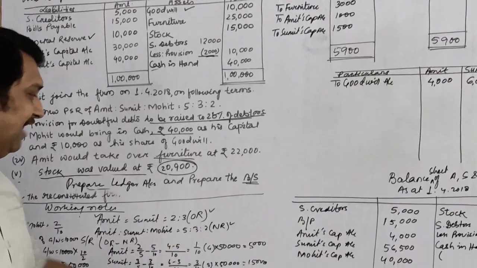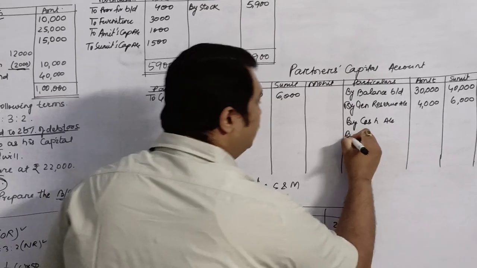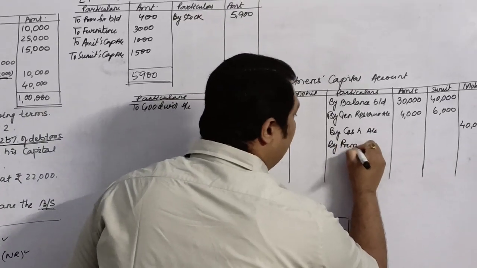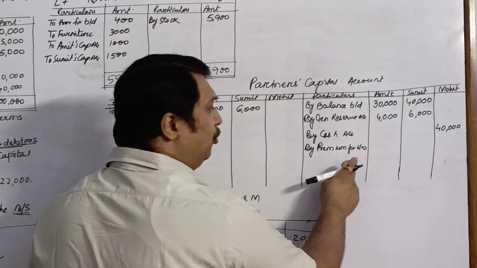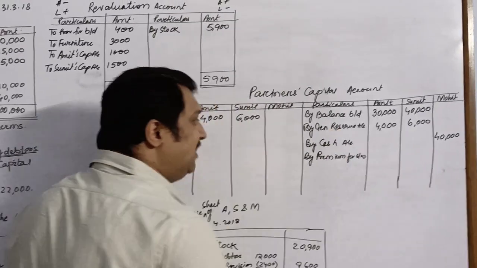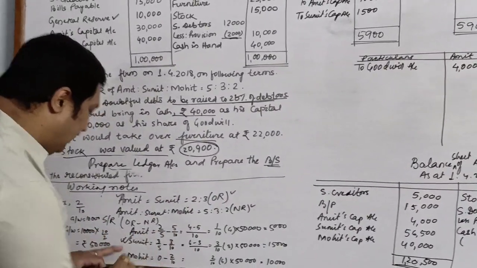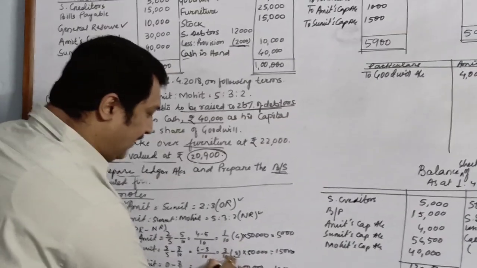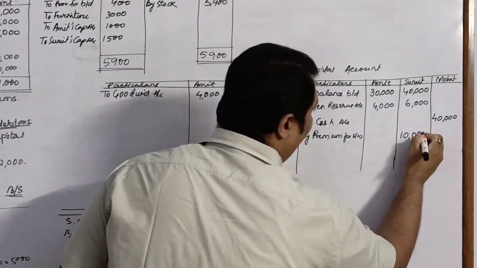Children, for goodwill we have made a working over here. So first of all, the goodwill which is brought by Mohit in cash, we will write it over here, premium for goodwill. And it will go to whom? It will be given only to the sacrificing partner. Who was sacrificing partner? If you look at the working, there is only one partner, that is Sumit, who has sacrificed. So it will be given to Sumit rupees 10,000.